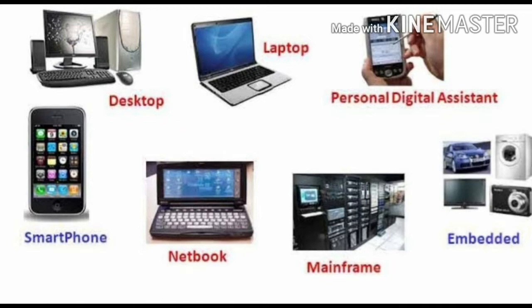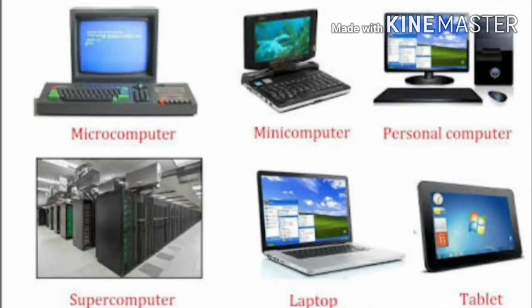Suppose, consider a situation where you want to buy a television. There are many brands and models available in the market. You need to make a decision based on the features that you want and the price of the product.